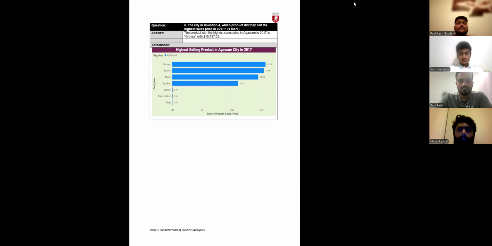This chart displays the sales price of each product. Also, the chart has been sorted in descending order of original sales to show the product with the highest sale at the top. So, next question.